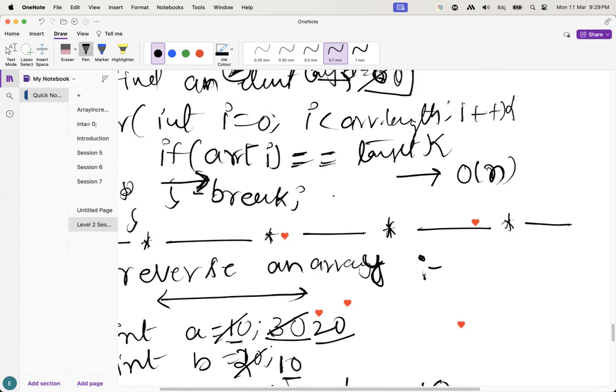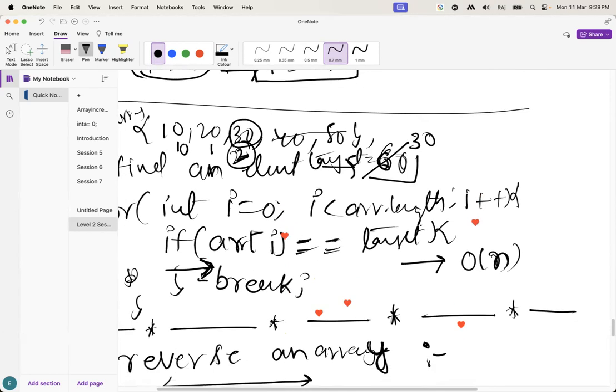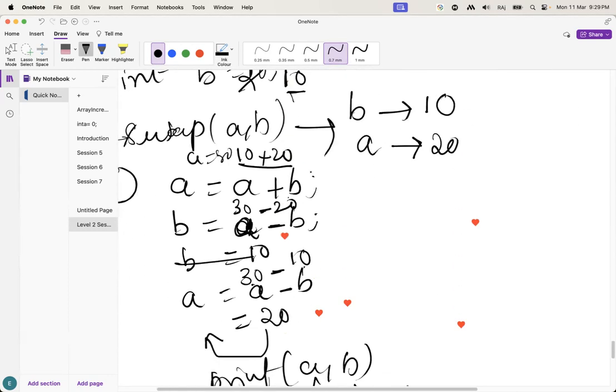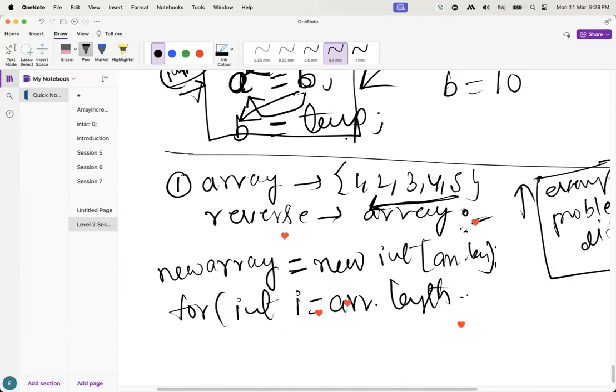Guys, as of now, what have we done? We have started from 0 and gone to the end, because our requirement was to go start to end. But here the requirement is back to front, not front to back, last to first. That's why I have taken a for loop with int i equal to array dot length minus 1.